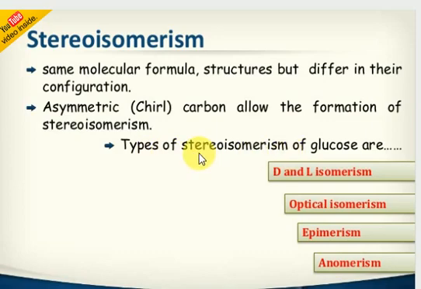Stereo means rotation towards the light. Stereoisomerism is D and L configuration, dextro, levo isomerism, optical isomerism, epimerism, anomerism. Let's have a look at this one. Go to the next slide.